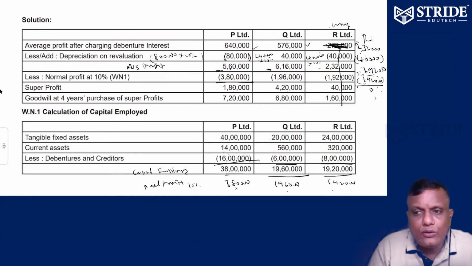1 lakh 92 minus 1 lakh 92, 0. That's it. 0 will be the answer.